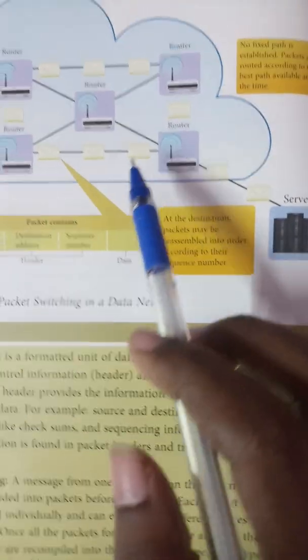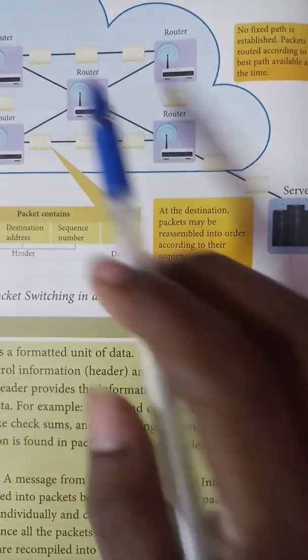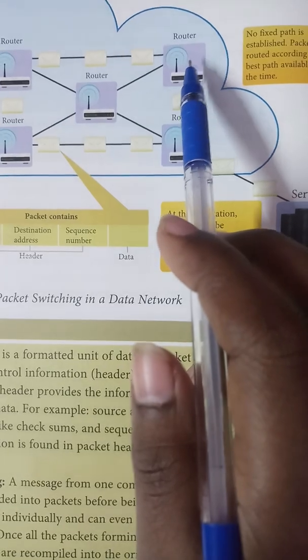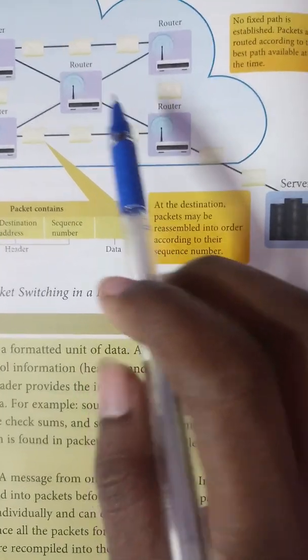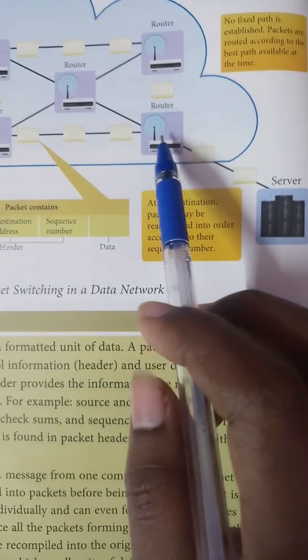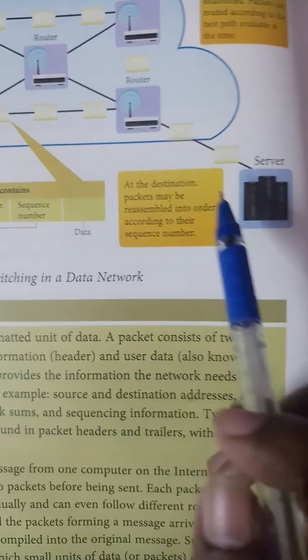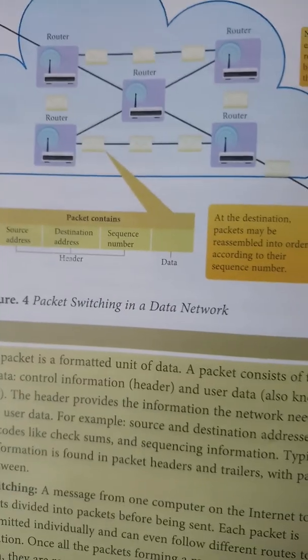This is one way. If I need to send another packet, I will use this way. From here I will send to this router, next to this router, then the next router, and at last I will send it to this server. So we can use any path for individual packets.